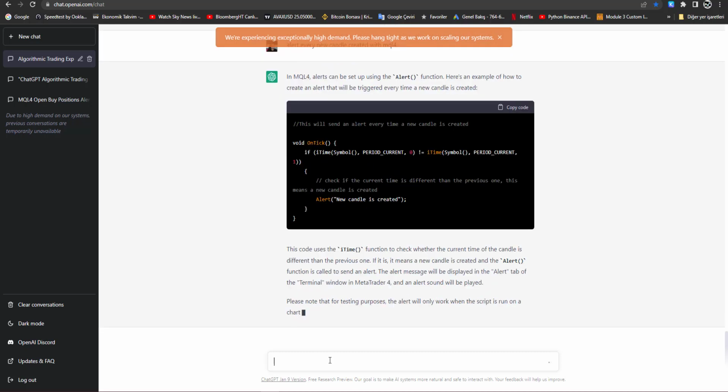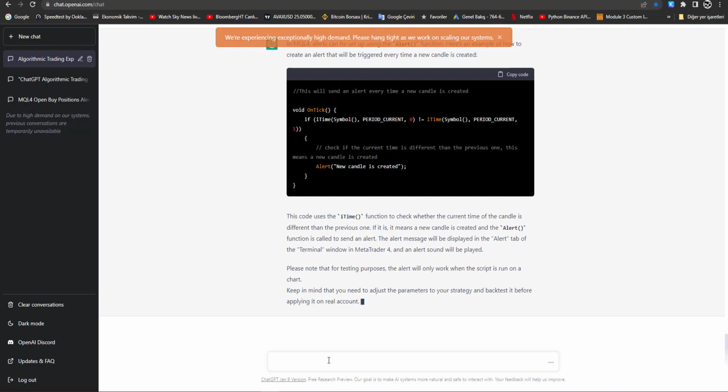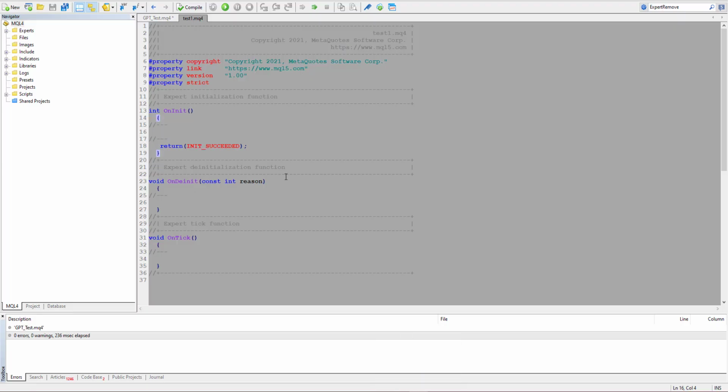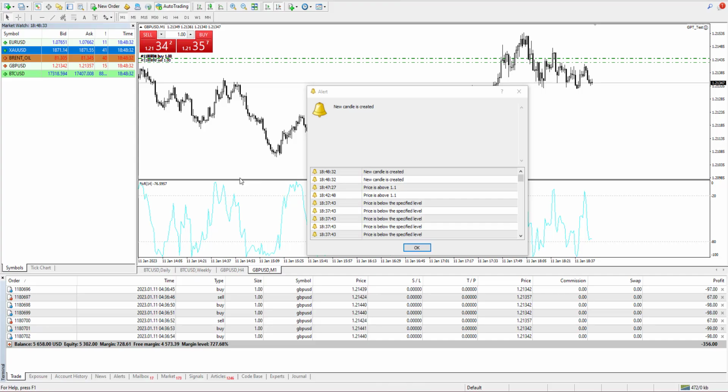This one is not going to work too, because iTime 0 and iTime 1 will always be different, always. So I was expecting it was going to use static data types. Okay, I don't think it will work, but let's see. Maybe there is something that we don't know. So I think after ChatGPT, I will not be sure of anything. Compile. Yes.